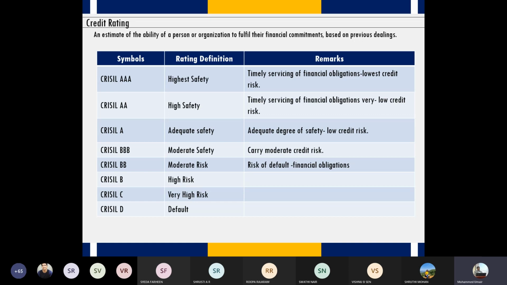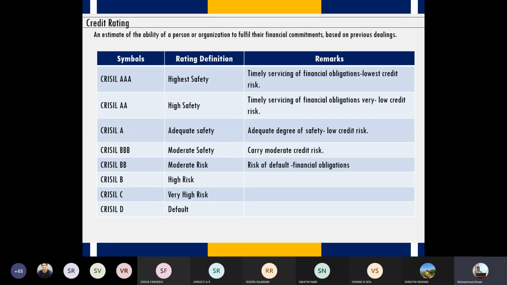So CRISIL is one of the leading credit rating agencies, and CRISIL has developed this ranking mechanism. So if CRISIL gives triple A, it represents highest safety, which means the company will never ever fail in paying the interest on time. That means timely servicing of debt is 100% assured, right? CRISIL does not give assurance, it just gives rating. So you have to understand that the company's financial position is very strong. So it will never default on your money, and neither will it fail to pay your interest.